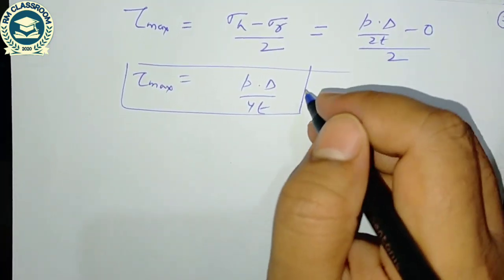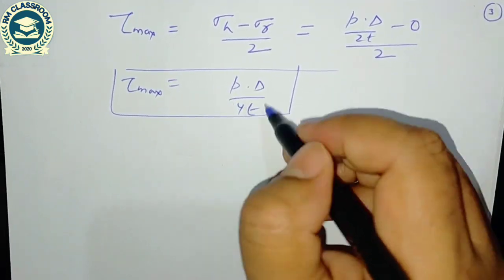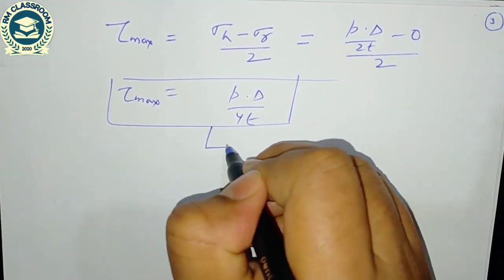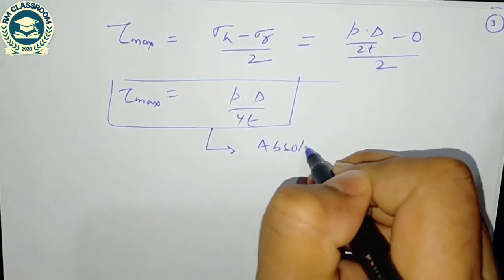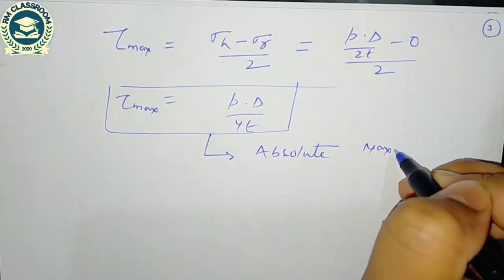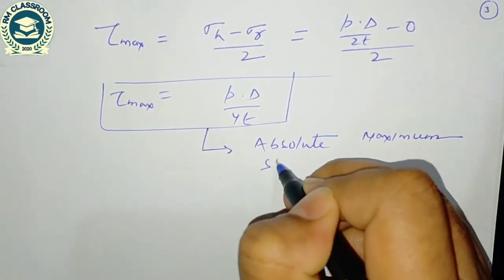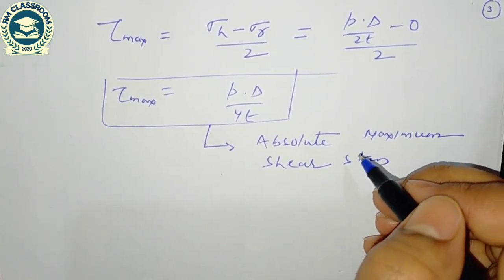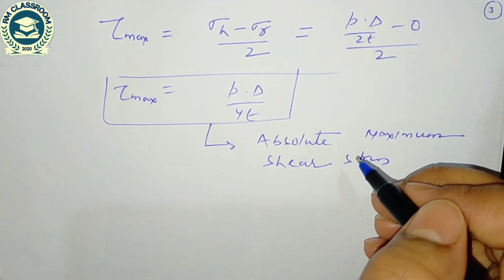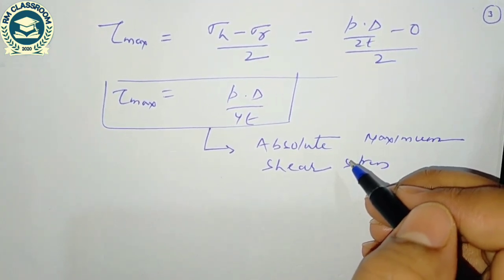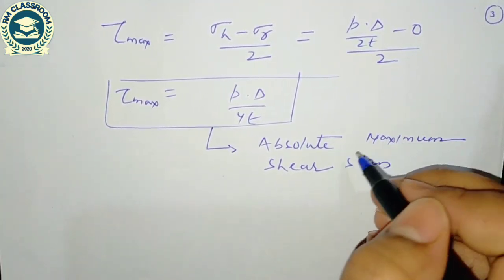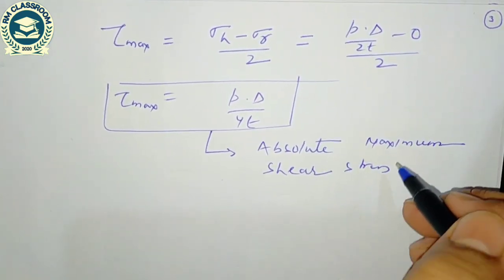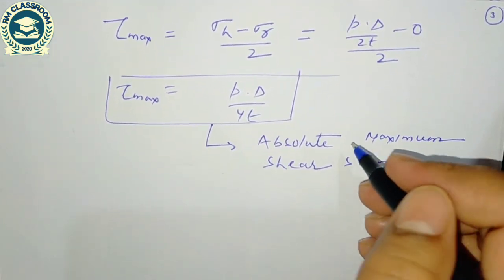And in the three cases, we have considered the maximum shear stress magnitude even when considering hoop stress and radial stress. So this value is called absolute maximum shear stress. Of course, in case A and case B, maximum shear stress is PD by 8T and PD by 8T, but the absolute means the maximum value out of these three values. So the maximum value will be called absolute maximum shear stress.